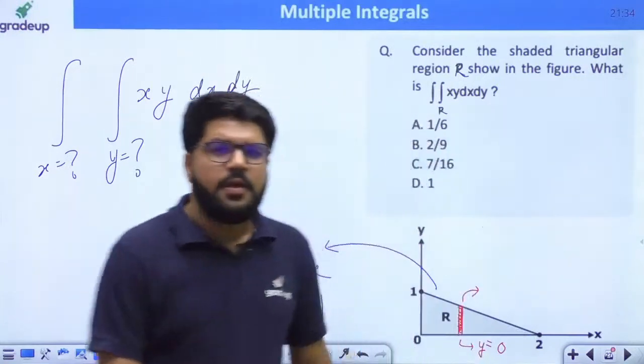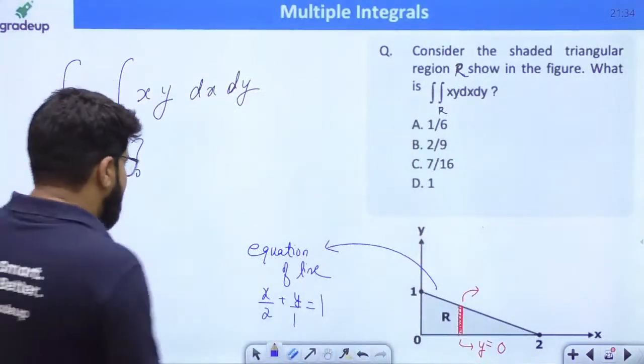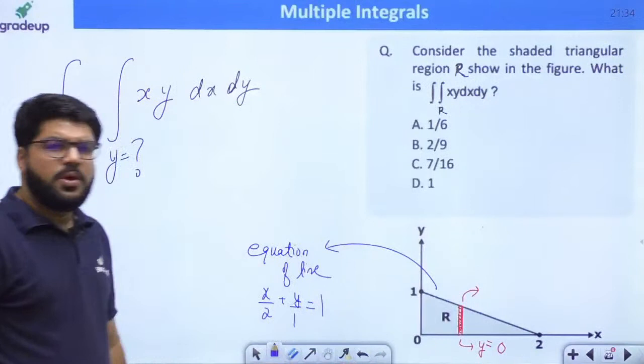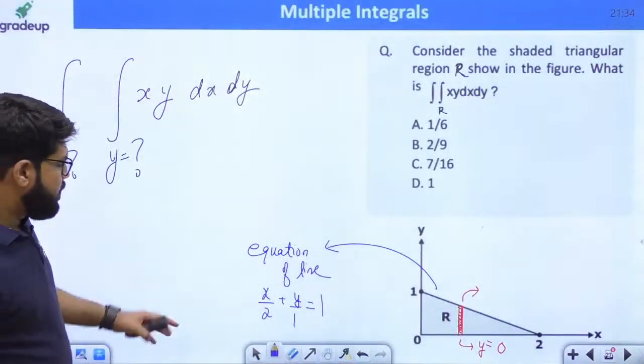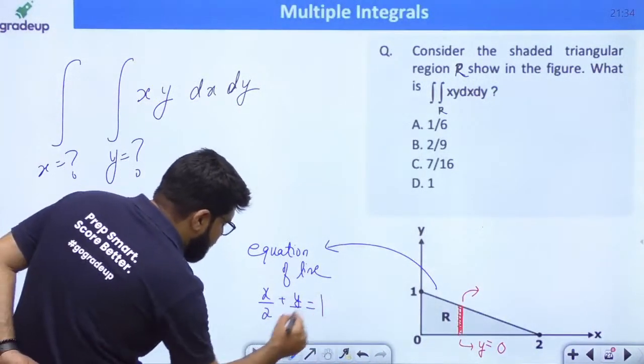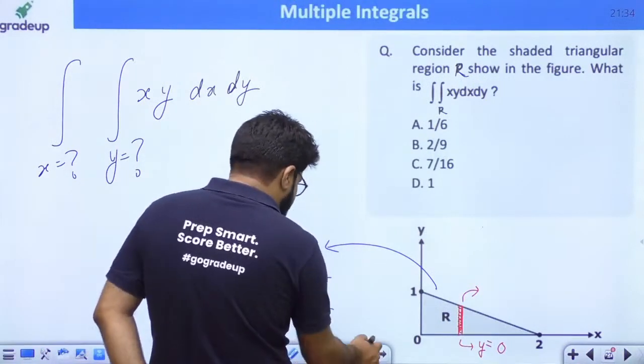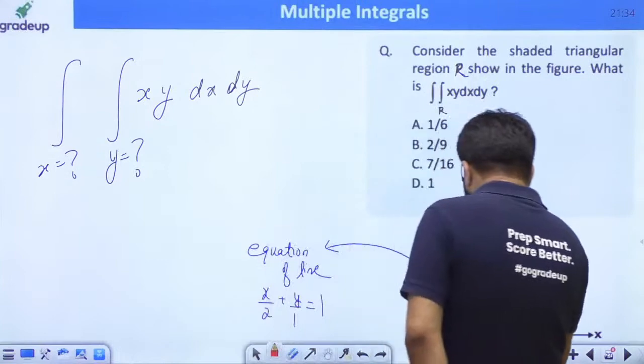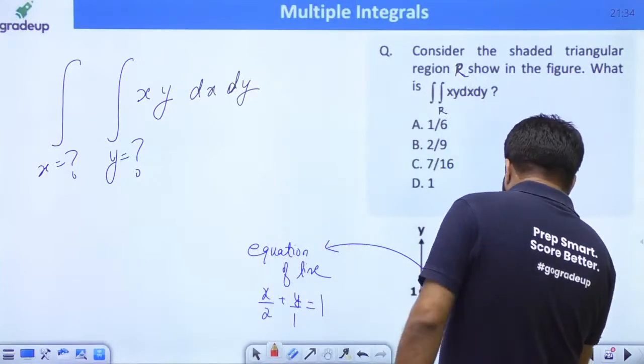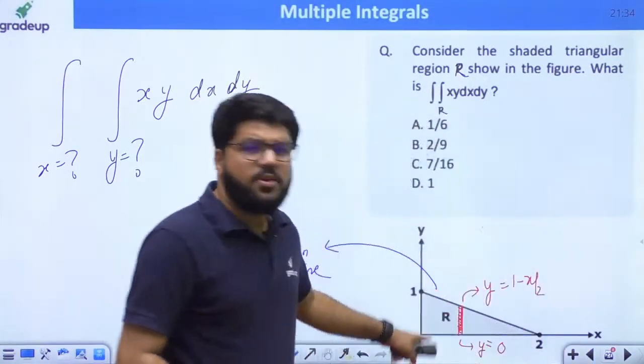Yes, so you can easily write here x by 2 plus y by 1 is equal to 1. That means if I multiply by 2, I can write down y from here. What will be the upper limit? y is equal to 1 minus x by 2. So I have created a vertical line.